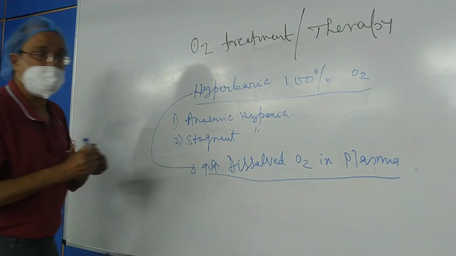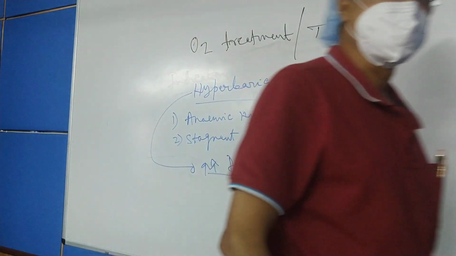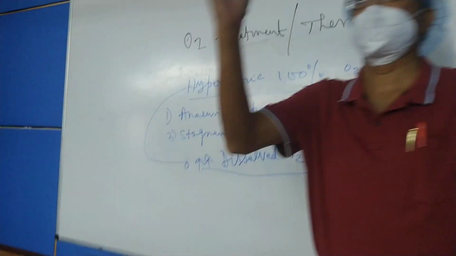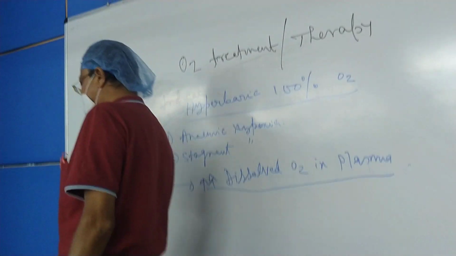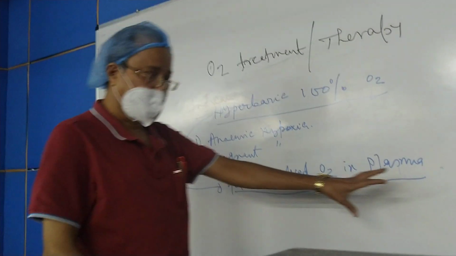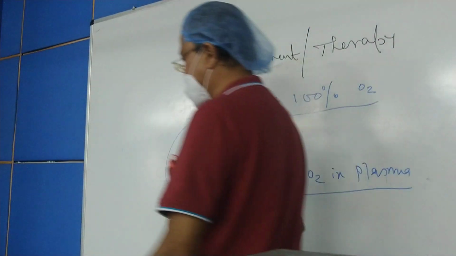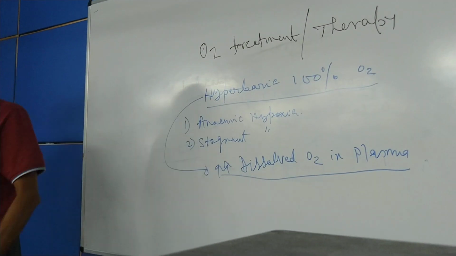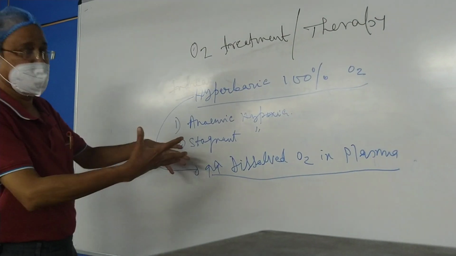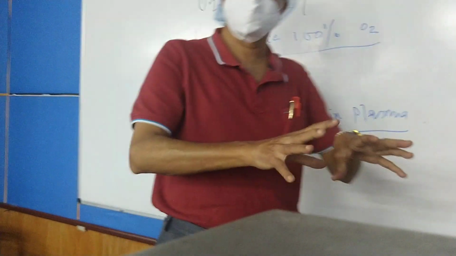As the pressure is more, you know quite well, the more the partial pressure, the more will be the amount of dissolved gas in any physical solution. Here also the plasma, which is a physical solution, if you increase the pressure of the oxygen over there, then more amount of oxygen will dissolve in the plasma, irrespective of the fact what is the amount of hemoglobin present